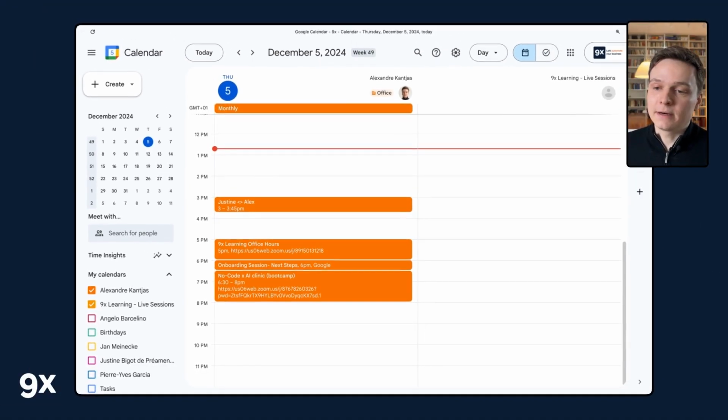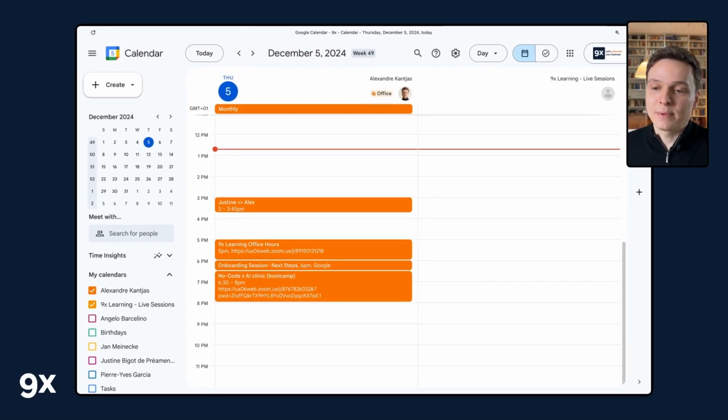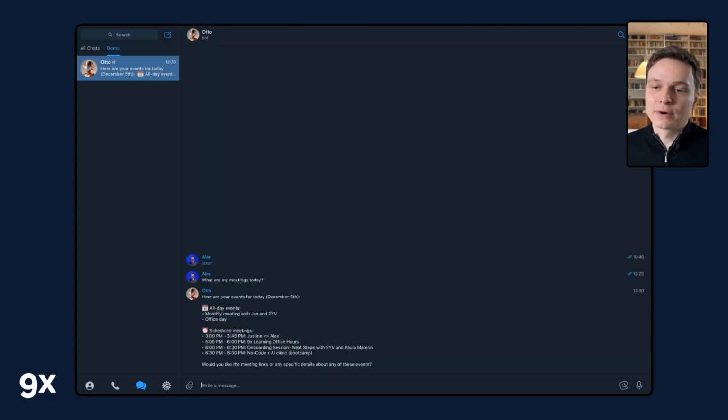If we head to my calendar, that's pretty much what I have planned. So I have 4 meetings ahead of me. And if we head back to Telegram, we can see that Otto is able to figure it out. My only instruction is to ask for my meetings today. It's going to fetch the meetings of the day in my calendar and return this.